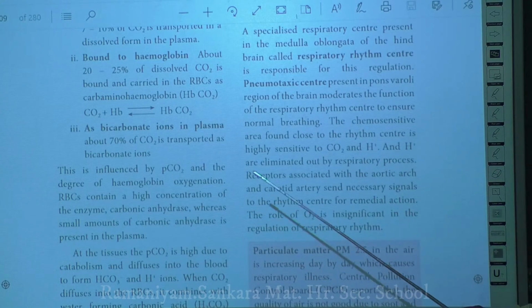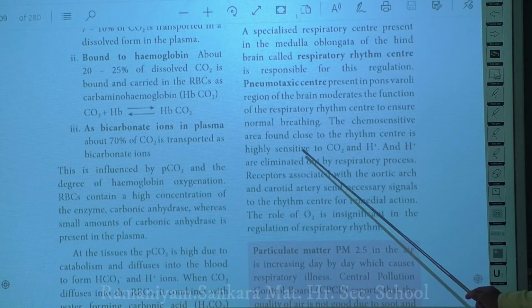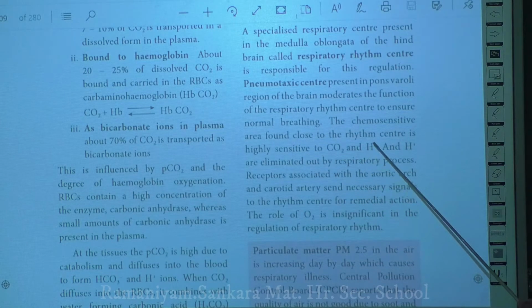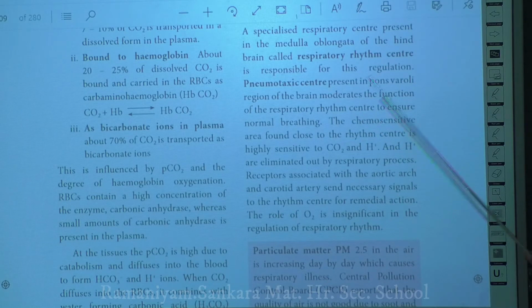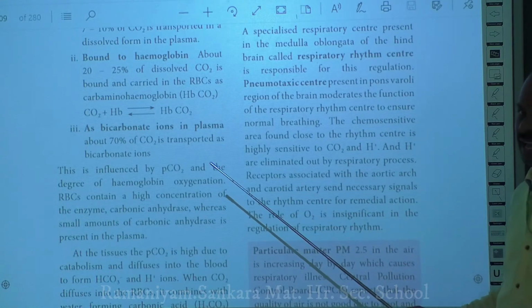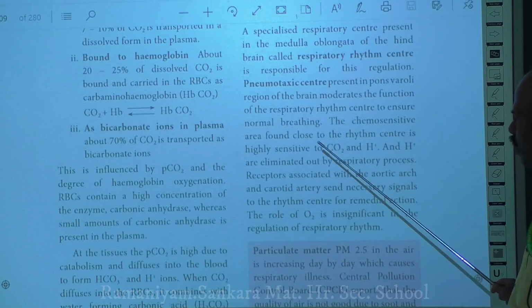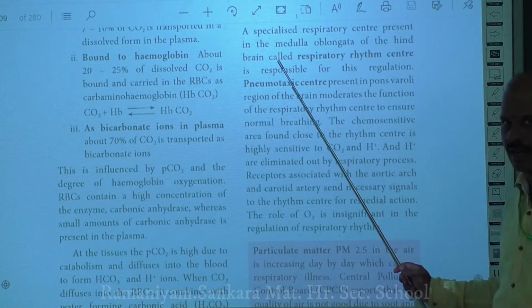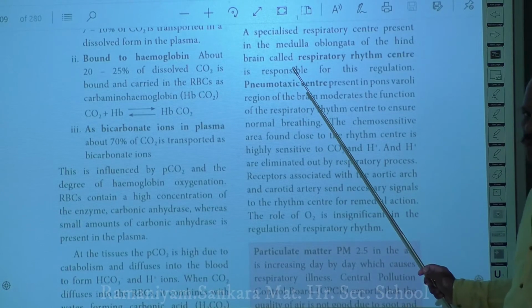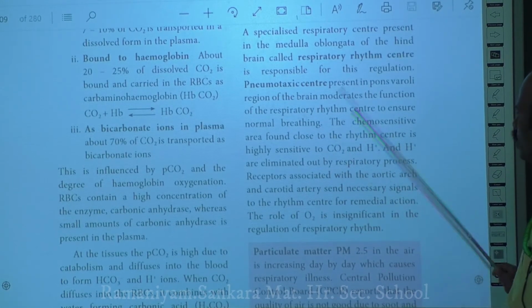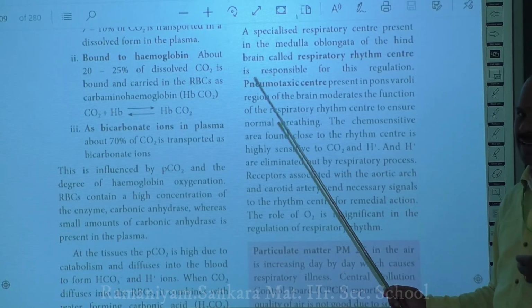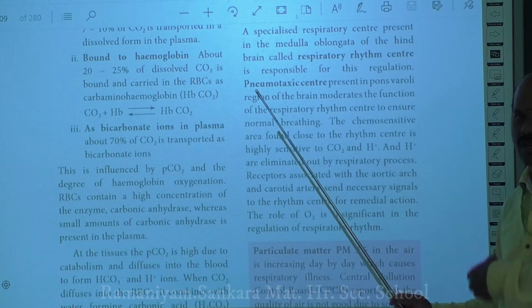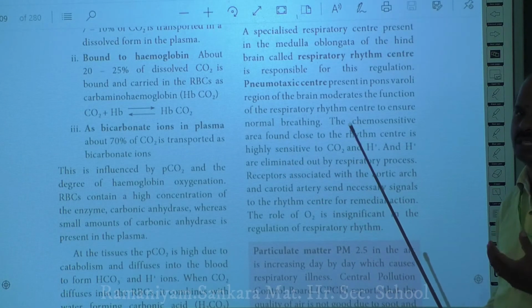When there is a high amount of carbon dioxide, or a high partial pressure of CO2, and a high amount of H plus ions in the arteries, the respiratory rhythm center as well as these receptors will be activated. Once activated, they send nerve impulses, a signal, to the diaphragm and the intercostal muscles, and this causes the diaphragm and intercostal muscles to undergo rapid breathing.